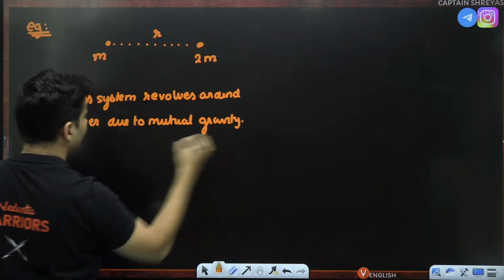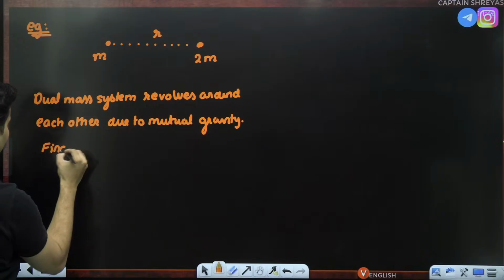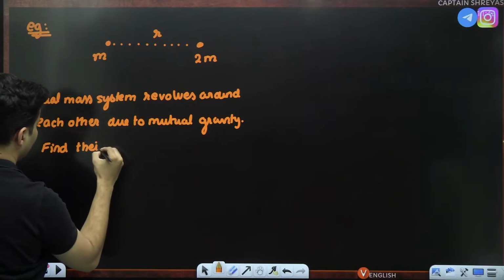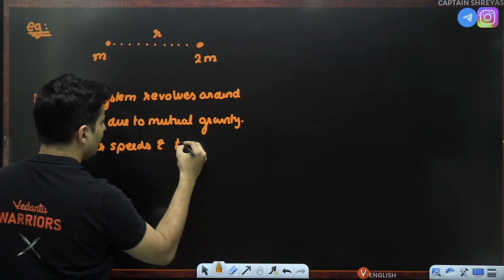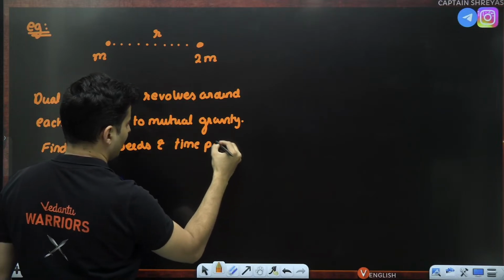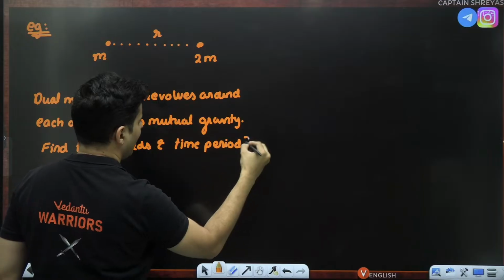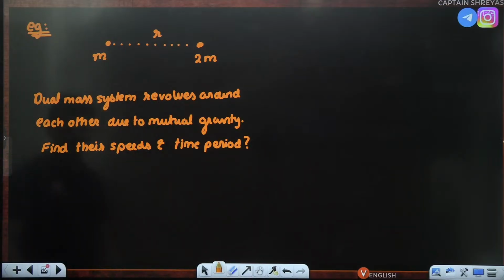Find their speeds as well as their time period of revolution.